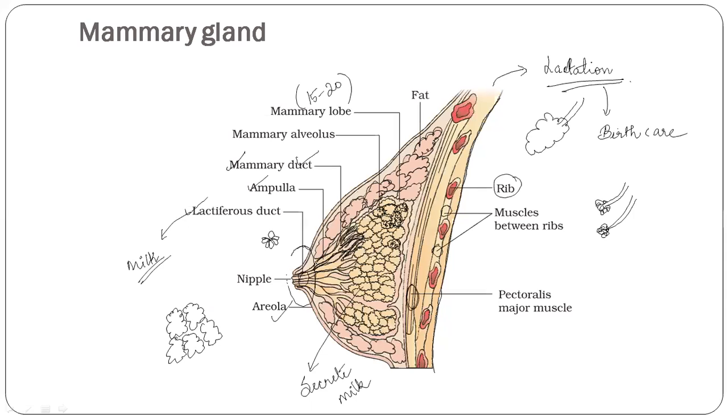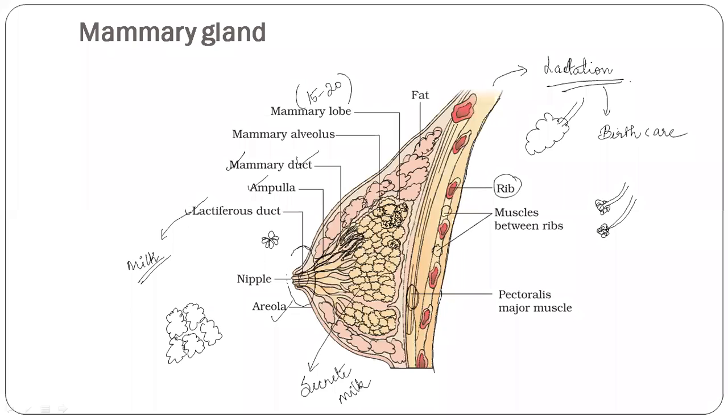Next, coming to the ampulla, these are the major ones. From the nipple it starts and extends to the ampulla, the mammary ducts, then the mammary tubules, and then the alveoli.